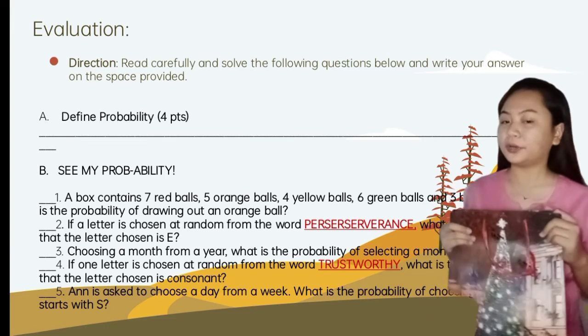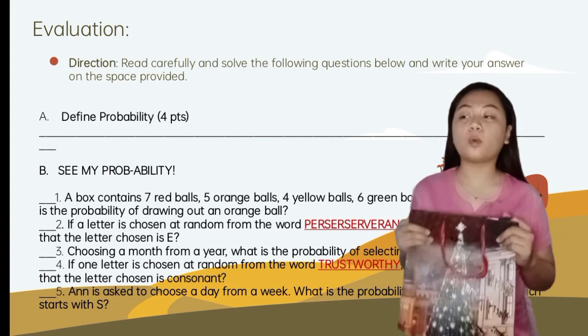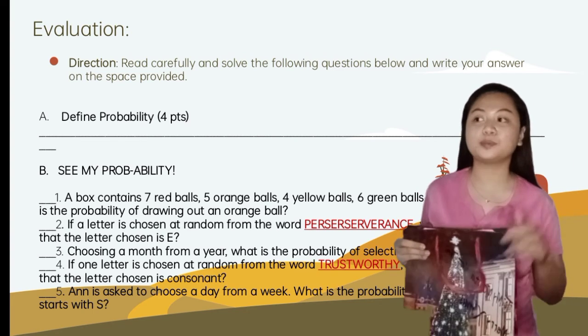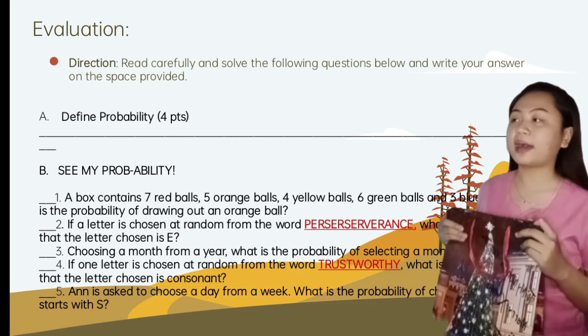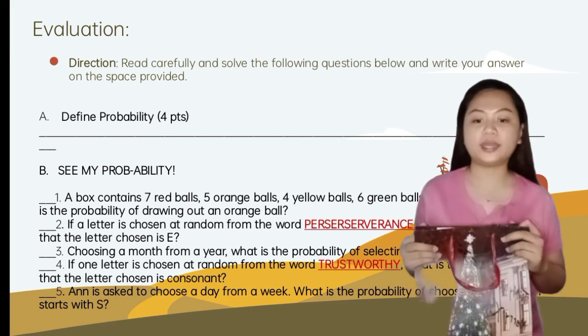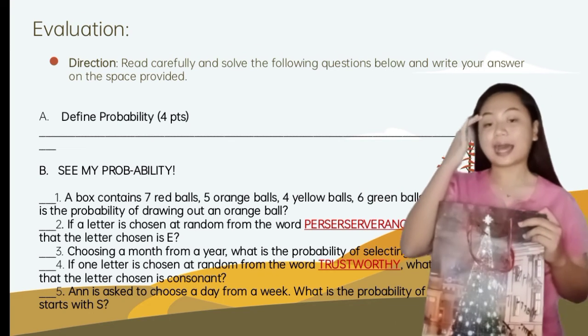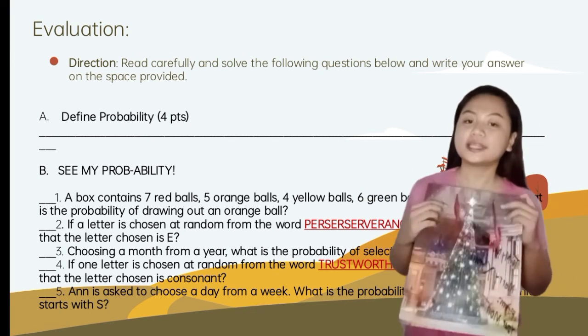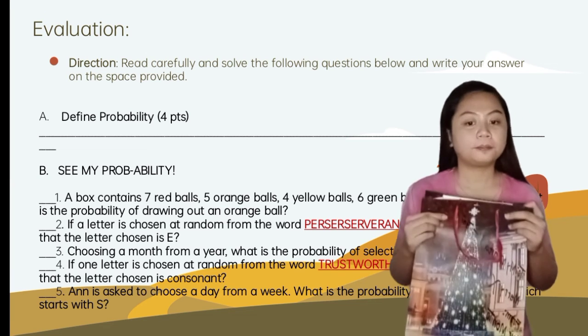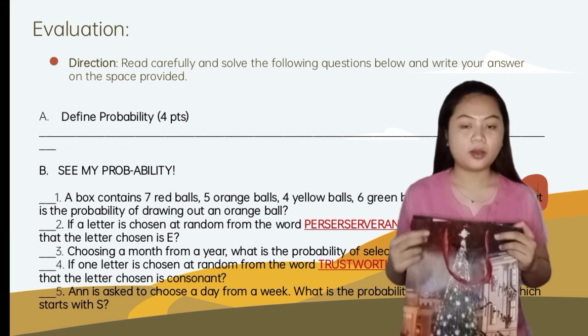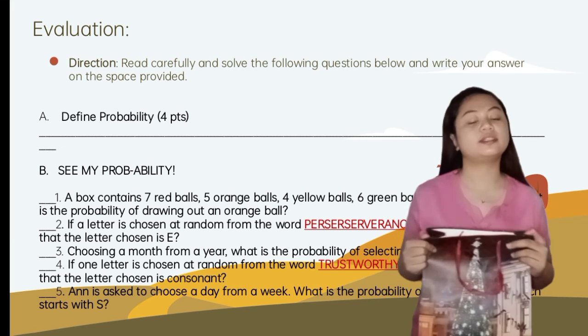For A, define what is probability. This is 4 points. And for B, see my probability. So we have 5 questions. Class, I'll give you 10 minutes to answer and finish your quiz. Okay, your time starts now.